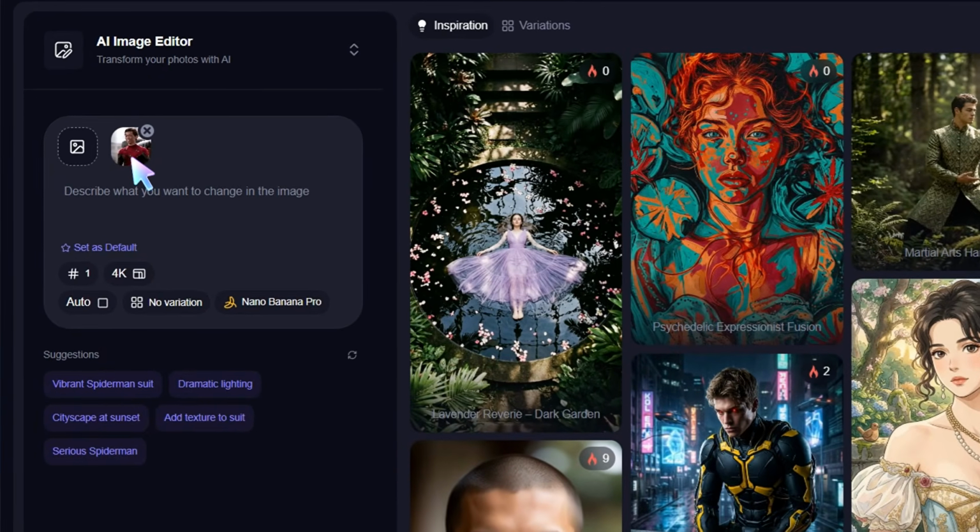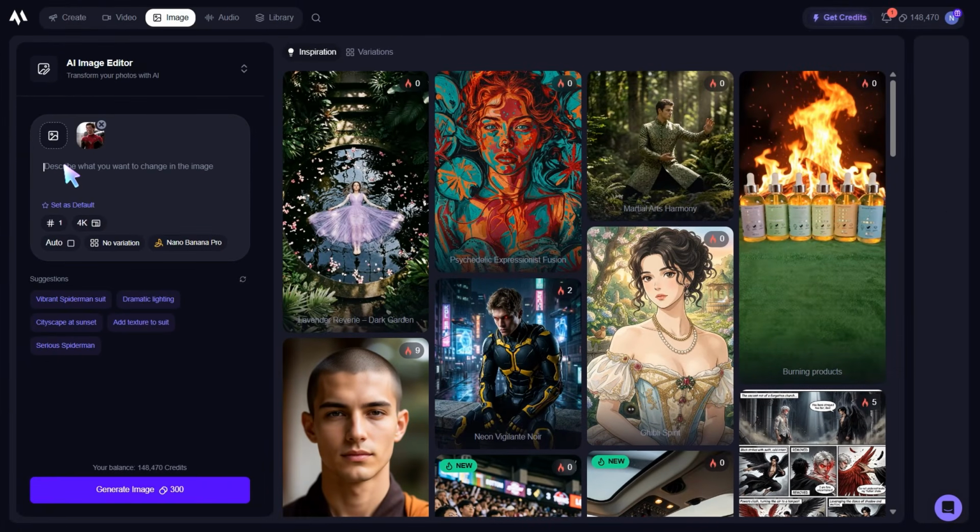So here, I'll take one generated image and edit it. Let's say I want to make the background cleaner and more cinematic.